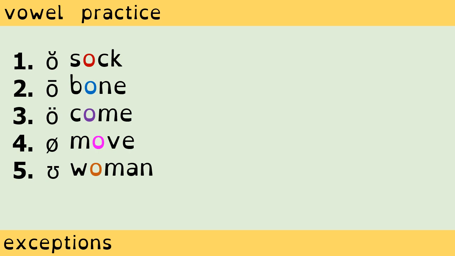Number 5. The O in woman sounds like the U in put. This symbol is standard. Notice how it looks like an O and a U. An O with an opening in the top or a really round U. I need to use this symbol to express this sound for both the letter O and the letter U.